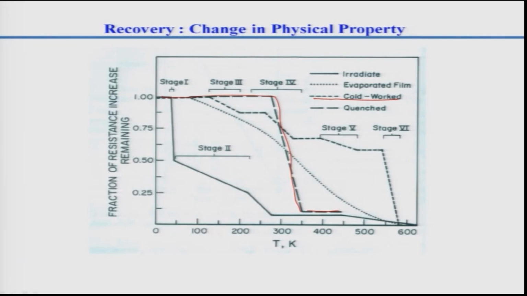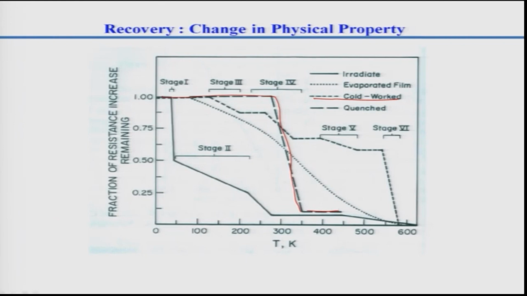Initially resistance will not change much if you heat up to room temperature, but as you go beyond room temperature there is a drastic change. This is for lead actually. There is a drastic decrease of the resistance, because initially there are a lot of defects, so resistivity was very high. As the defects get rearranged, resistivity decreases slowly.